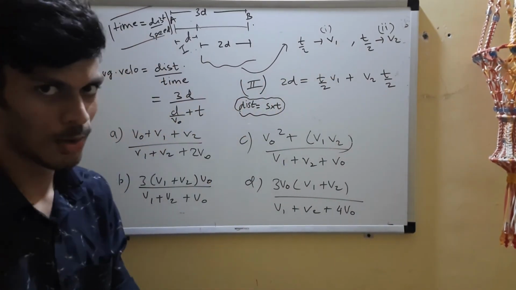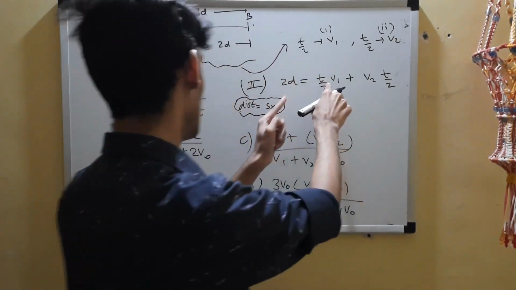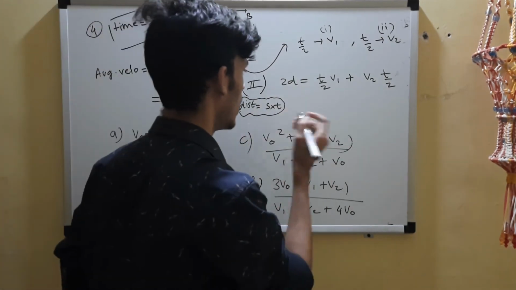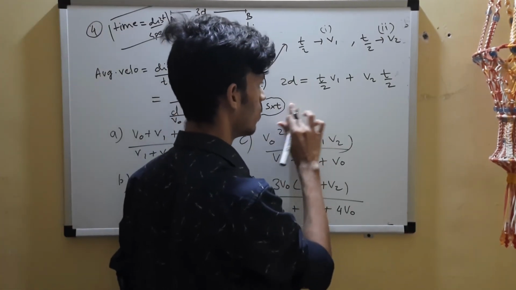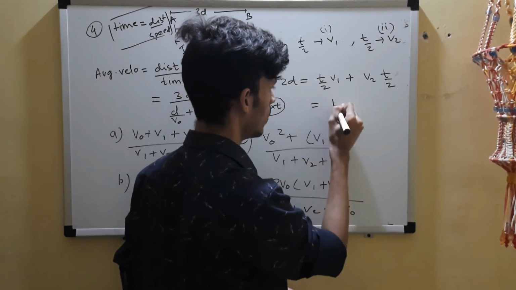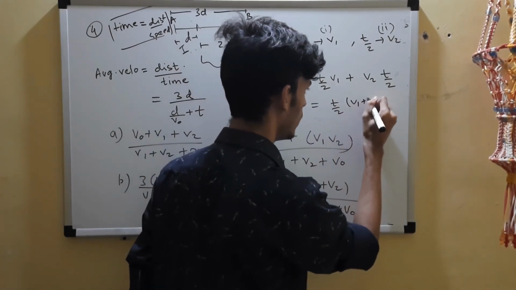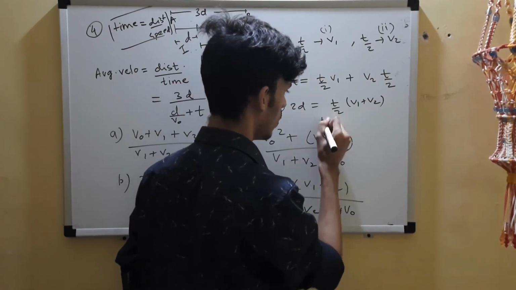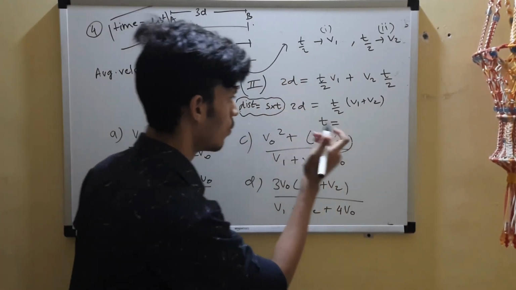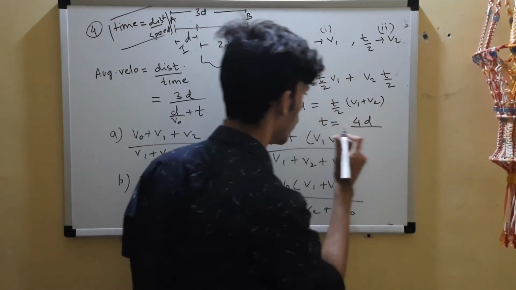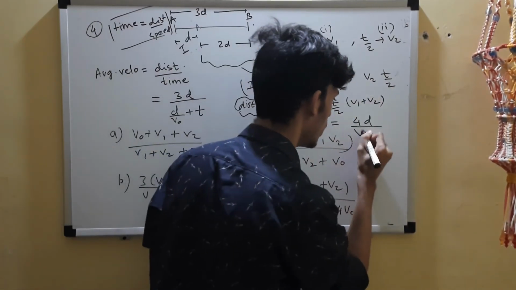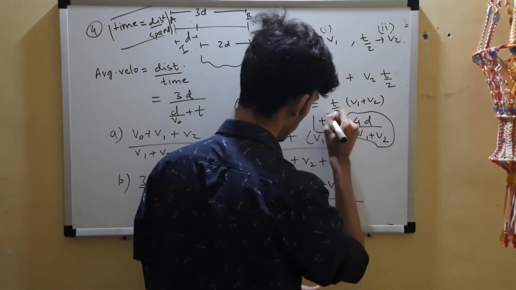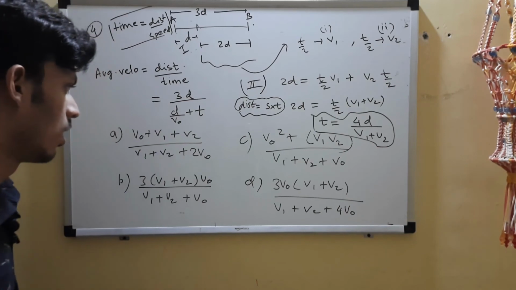So what you can do from here is get t. So you get t from here, and you're done. So t by 2 is common, so t by 2 into v1 plus v2 equals 2d. So what do you get t as? T is 4d upon v1 plus v2. So this is a good problem. You need to apply a lot of logic over here.